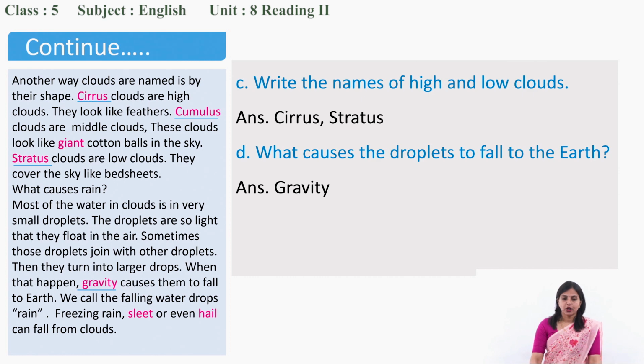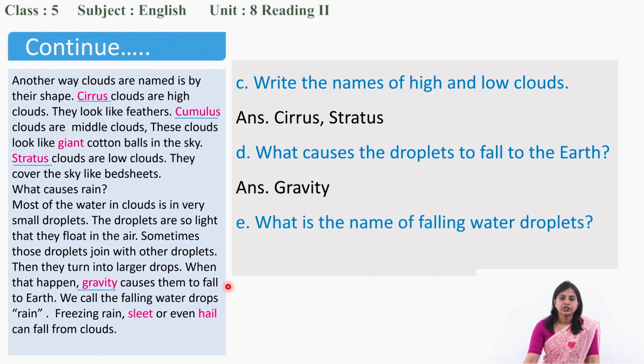The last question is, what is the name of falling water droplets? Yes, it's called rain. So we have finished exercise B also.